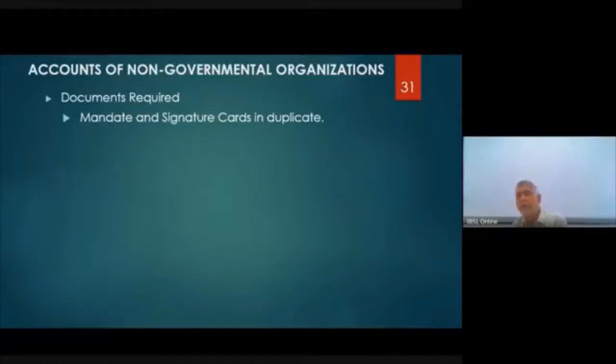Mandate, you know what the mandate is now. We have been talking about this mandate, the word mandate we use in connection with every account. So it's a mandatory document, or it is a must. You do not open an account for anybody without a mandate. Then, as much as the mandate is considered a very important document, signature cards that you take in duplicate. That means each person signs two signature cards.